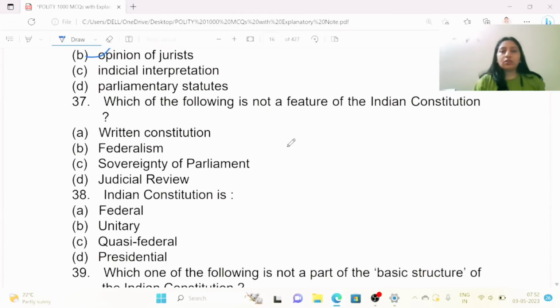Which of the following is not a feature of the Indian Constitution? Options are written constitution, federalism, sovereignty of parliament and judicial review. Not a feature of Indian Constitution. So written constitution, it is; federalism भी है; सॉवरेंटी ऑफ पार्लियामेंट, ठीक है; judicial review है। So sovereignty of parliament नहीं है। Okay,